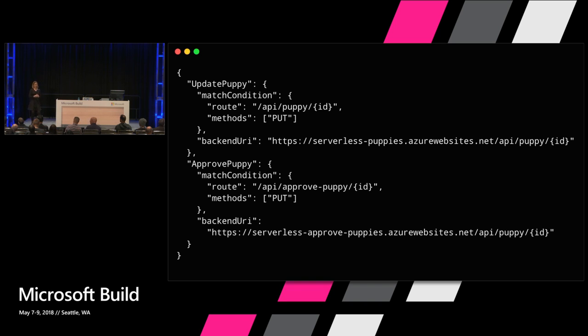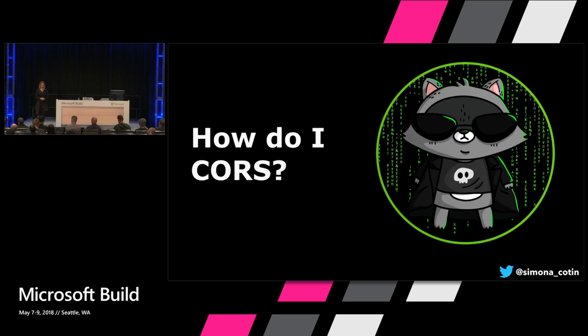And we can define proxies either in the portal or, in our local, using the proxies.json file, which is in the root of our function app. And this is a JSON object where we just have to define things like the route that we want to match, as well as the methods that we listen to, and what backend URI we want to call. So it's not a huge number of lines of code, and it allows us to build powerful things.